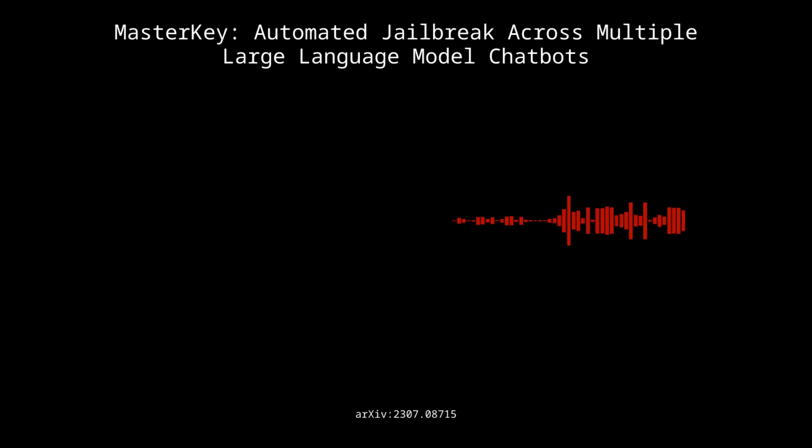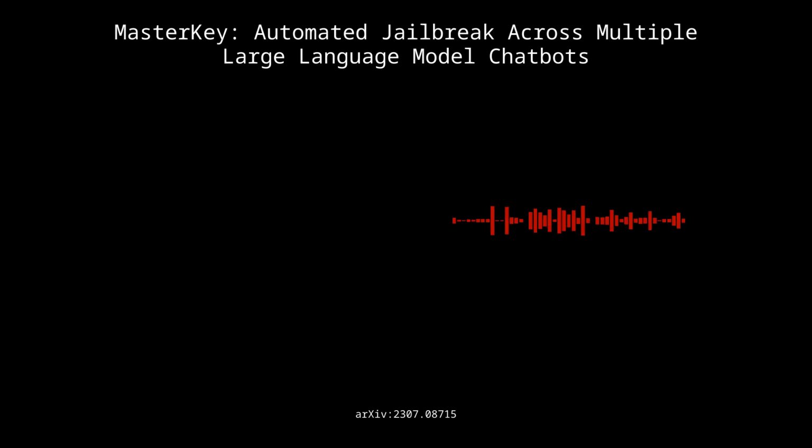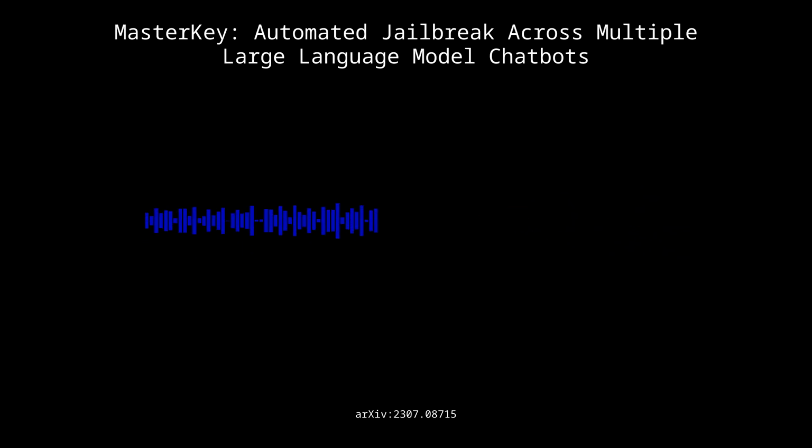This all sounds very promising. Yeah, it does. It seems like there are real, concrete steps we can take to make these systems more secure. Totally. But as we wrap up this part of the discussion, there's this question that keeps nagging at me. If we can train an LLM to become a master jailbreaker, are we essentially creating a digital Dr. Jekyll and Mr. Hyde? Oh, that's a really interesting question.